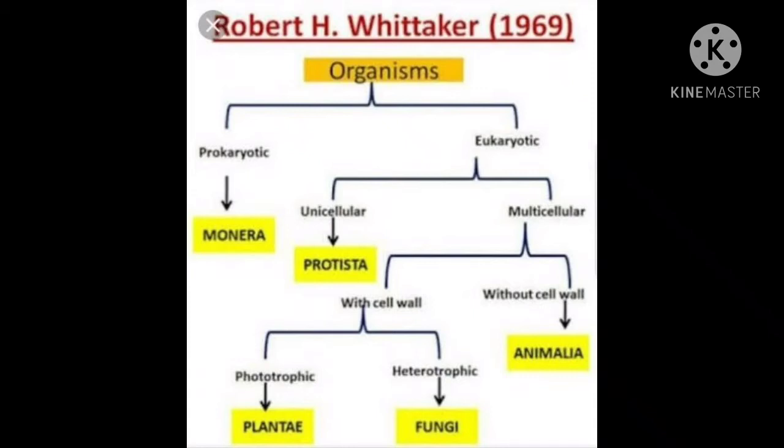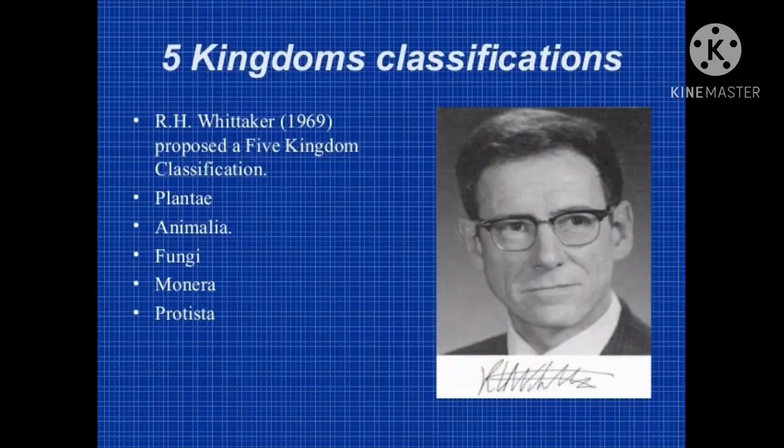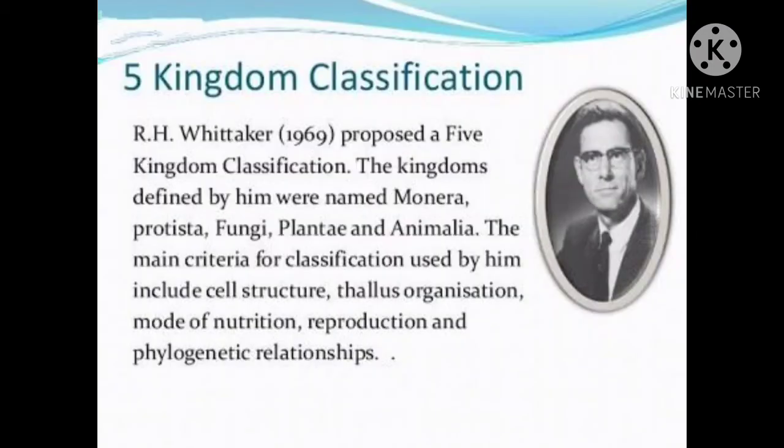So this is a brief distribution, or I can say the classification, of living organisms, and by this method we are getting the 5 kingdoms. So let's talk about the person who has discovered it. The 5 kingdom classification was given by the scientist Robert H. Whittaker in the year 1969. He proposed a 5 kingdom classification, namely kingdom Plantae, kingdom Animalia, kingdom Fungi, kingdom Monera and kingdom Protista. So these are the 5 kingdoms that were given by the person called Robert H. Whittaker. Now the question arises: on what basis did he give the kingdom classification?